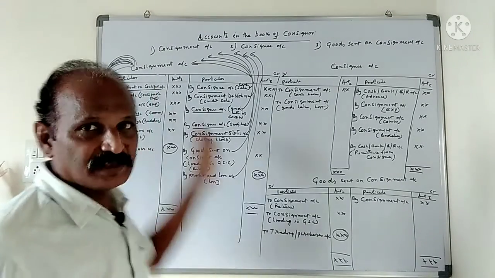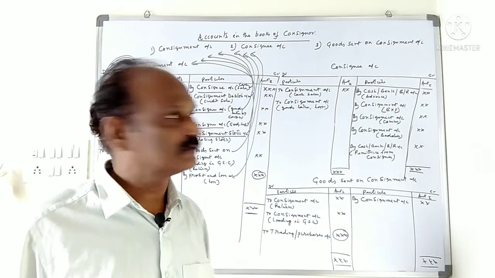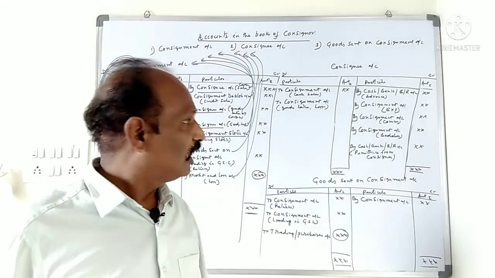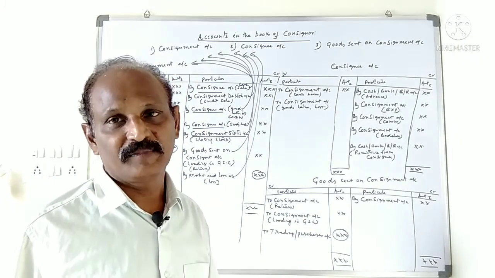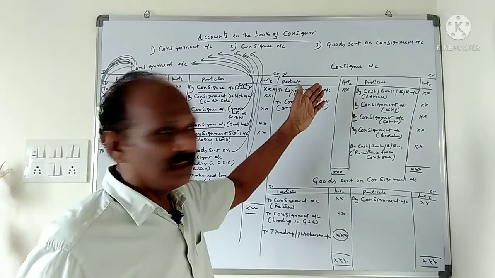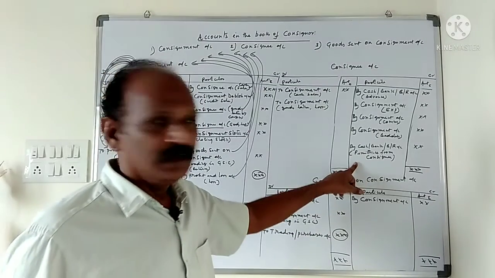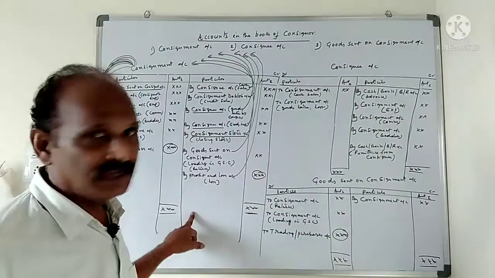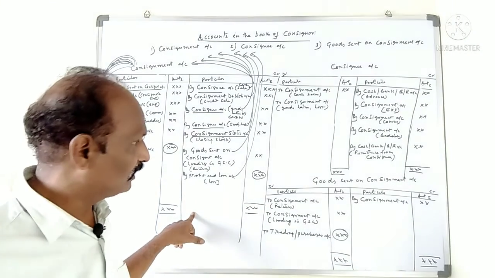Why do you prepare the consignment account? To find out the profit or loss on consignment business. Why do you prepare the consignee account in the consignor's books? To find out how much amount is remittances from the consignee. Consignment account is prepared to find out the profit or loss on consignment.